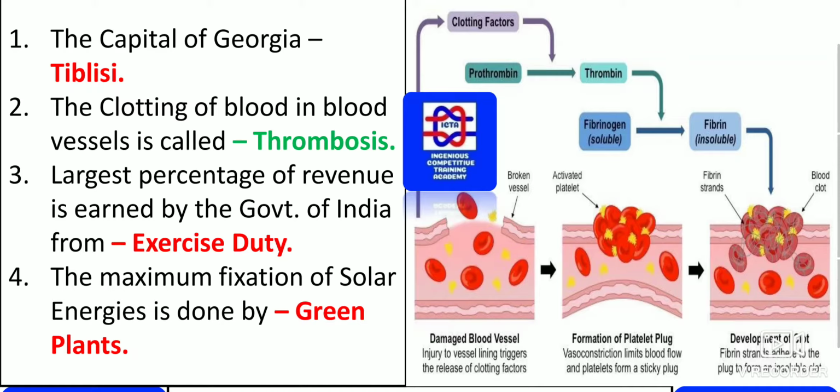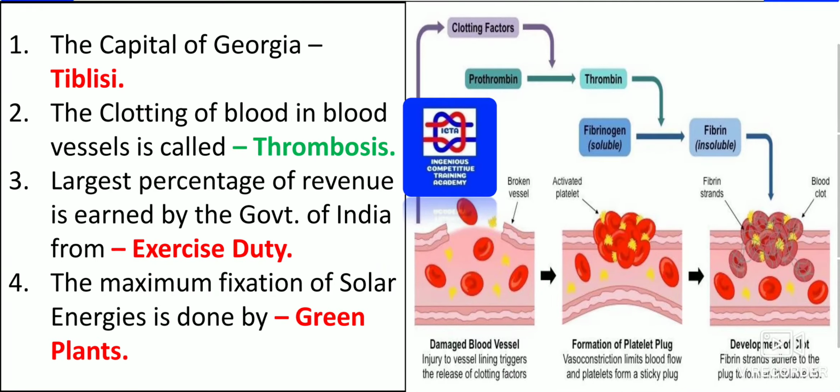The largest percentage of revenue earned by the government of India is from excise duty. We know that the largest percentage of the revenue earned by the government of India is from excise duty. Next we have the maximum fixation of solar energy, which is done by green plants only.